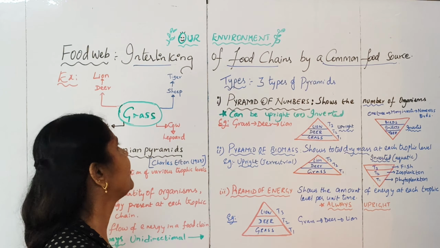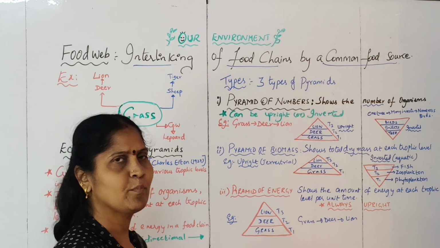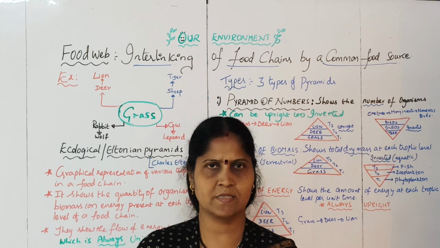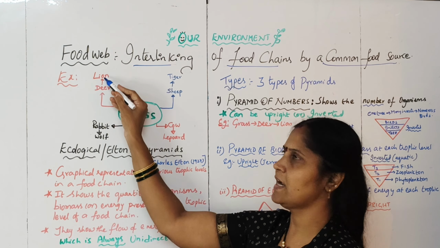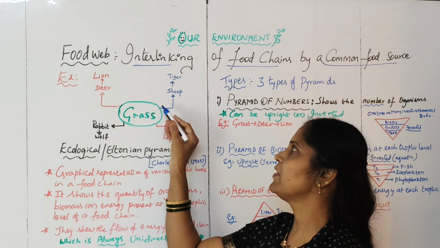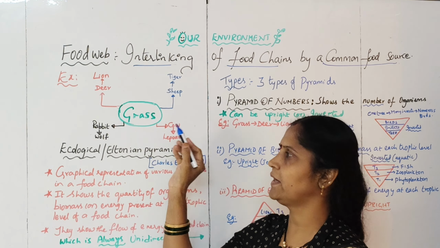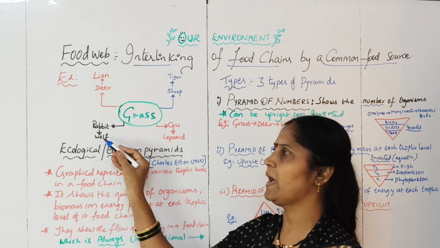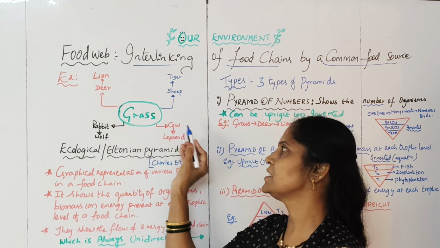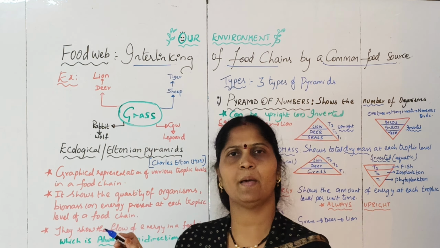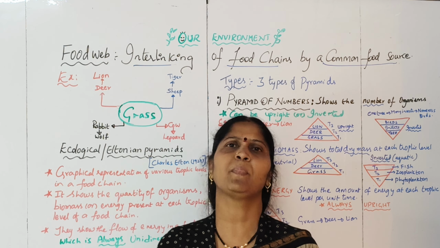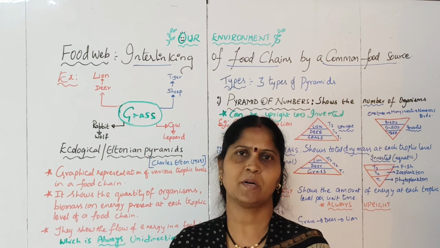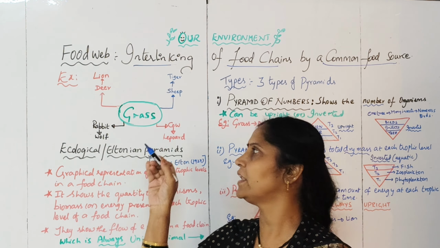To understand the food web properly, you can see an example which will clearly reflect it. Grass is eaten by deer and it is eaten by lion. In the same way, grass is eaten by sheep, it is eaten by tiger, and grass is eaten by rabbit, it is eaten by wolf. Grass is eaten by cow and it is eaten by leopard. It may not be exactly grass there, it can be any plants, but just to make you understand, I have written it as grass.